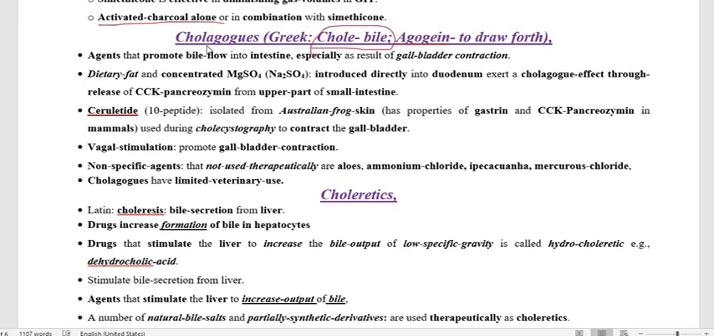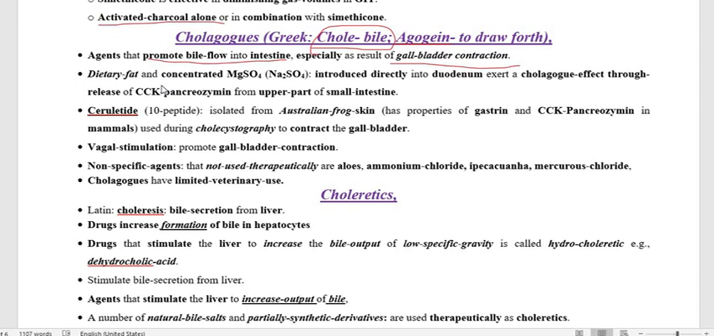So cholagogue is the word particularly concerned with the bile. So we have to define cholagogues. What are the drugs under this cholagogue, and what is the function of cholagogue? Cholagogues are the drug or the agent or the chemical which helps to promote the bile flow into the intestine, mainly through contraction of the gallbladder. This is called cholagogues.